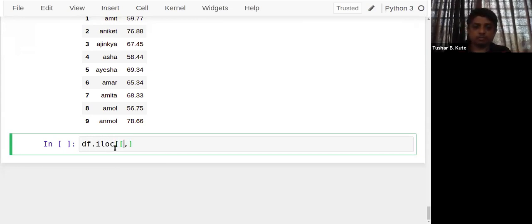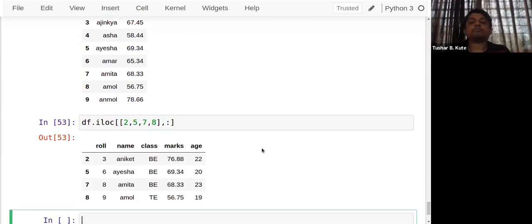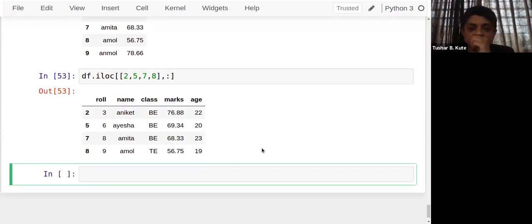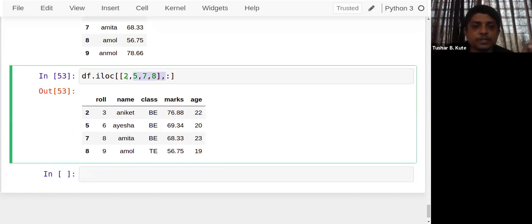So I want row numbers 2, 5, 7, and 8, and all the columns. Now check it out. The row numbers I mentioned are in list format: 2, comma, 5, comma, 7, comma, 8. The list is mentioned, so exactly those rows are extracted. Before the comma, this row sequence is given, and after the comma, I'm giving the column sequence.